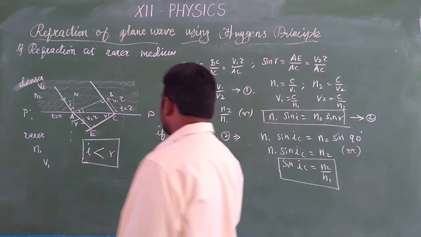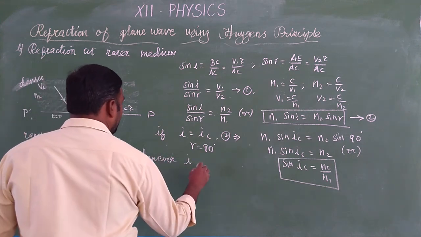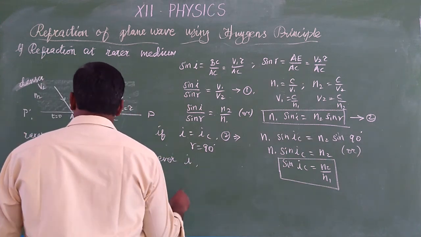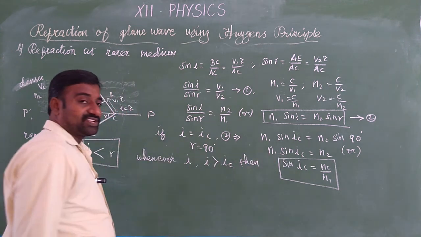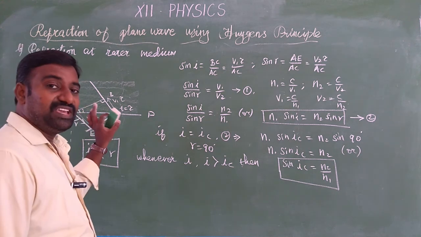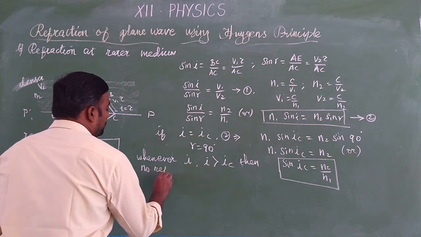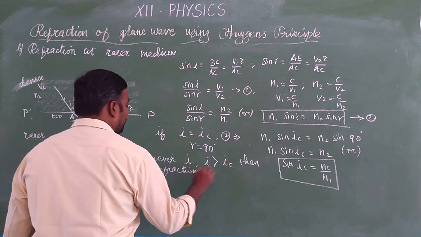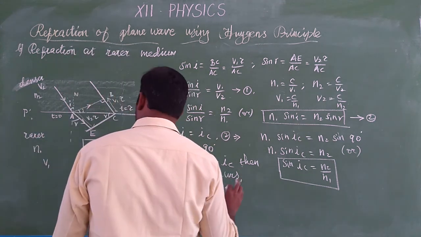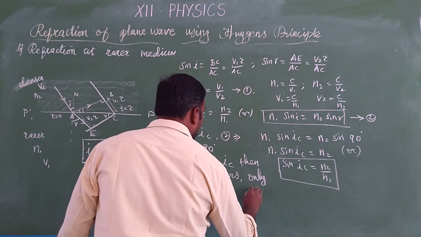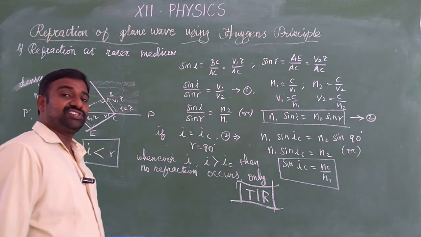Okay, so for a particular angle of incidence which is greater than the critical angle, there is no refraction. Then what happens? In the same medium the reflection only takes place. In the same medium no refraction occurs. Then what will happen? Only total internal reflection takes place. Already we have discussed what total internal reflection is in chapter 9.